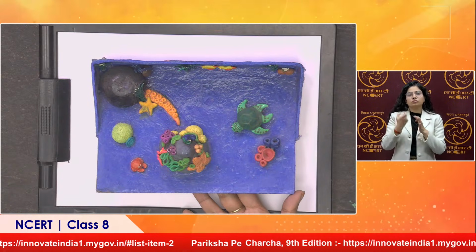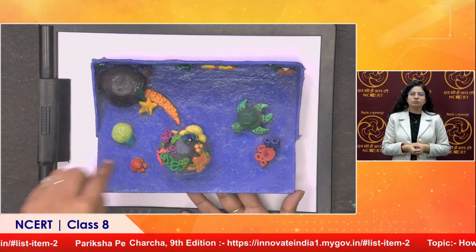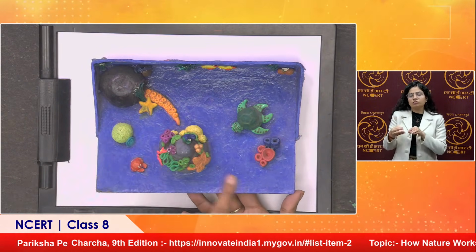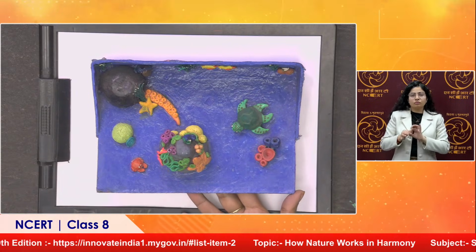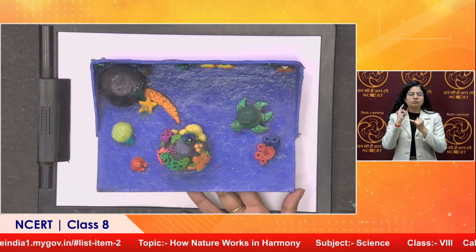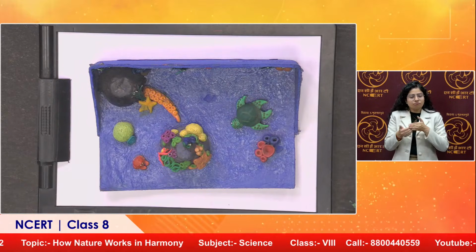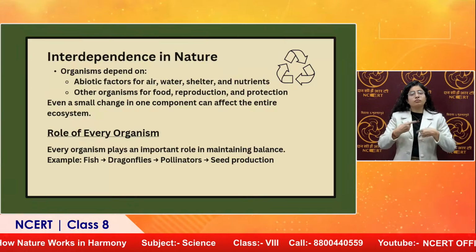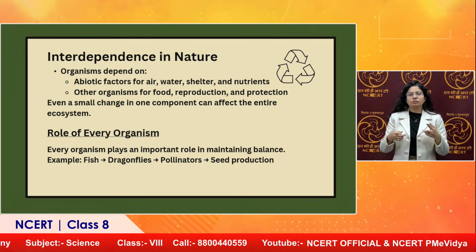Crabs also feed on certain animals, right? Some of them eat the plants which are present inside the ecosystem, right? So there is an interdependence. Each organism is dependent on another organism for its survival, right? And if any of those goes missing, then what will happen? It will create complete disturbance in the ecosystem.